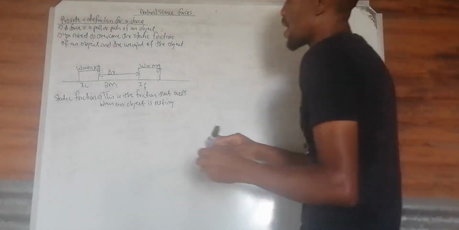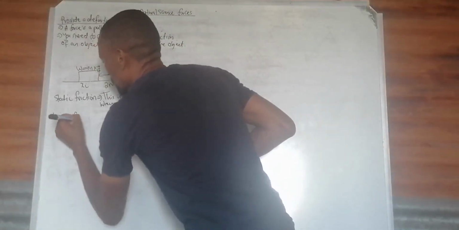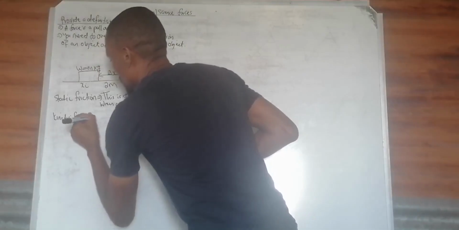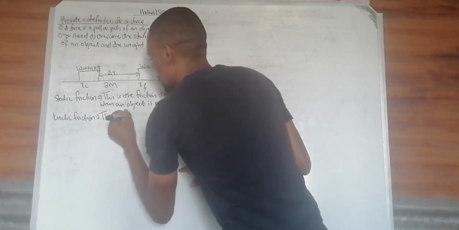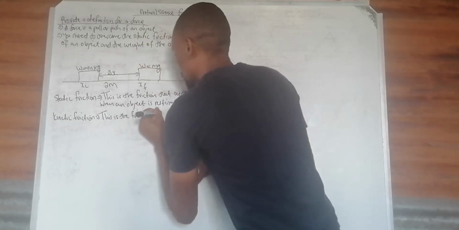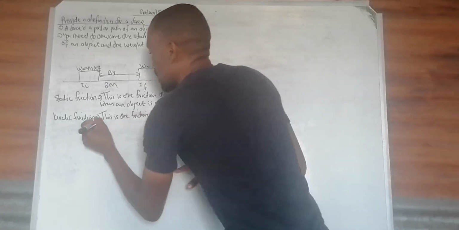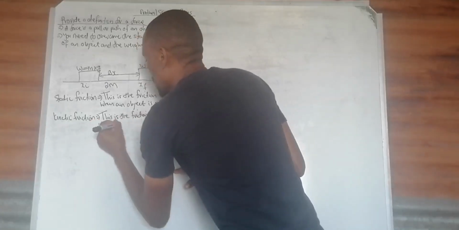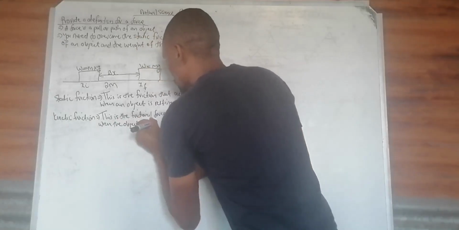And then we have kinetic friction, which is the frictional force acting when the object is in motion.